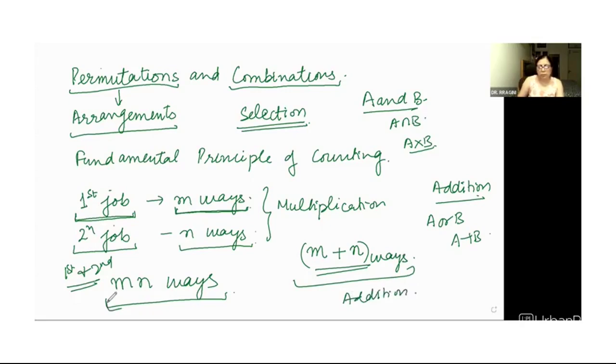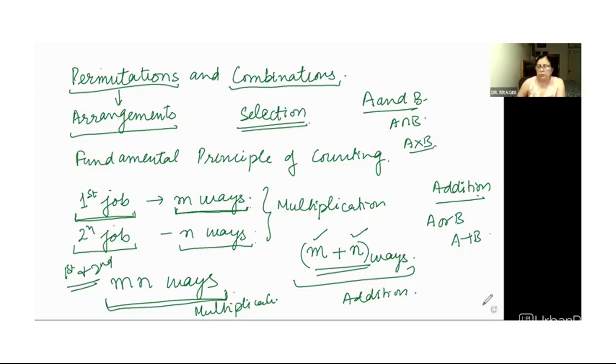When we have to perform both the jobs, it is multiplication. So always remember, when we have to perform more than one, those come into multiplication. And when we have to perform either of 1, 2, or 3, then we take them in sum, either this or this.